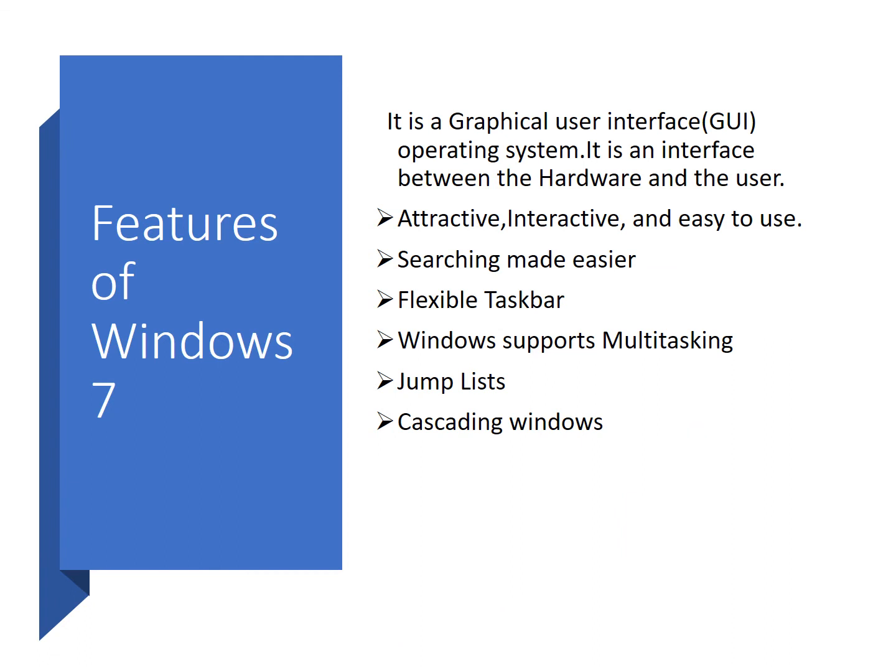The features of Windows 7 are: it is a graphical user interface operating system. It is an interface between the hardware and the user, or in other words, it is a link between the hardware and the user. It is attractive, interactive and easy to use, with searching made easier, a flexible taskbar, Windows supporting multitasking, jump list, and cascading windows.